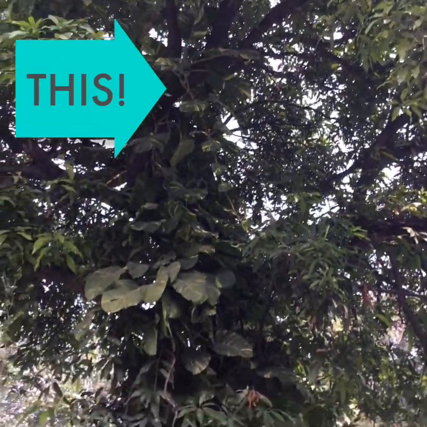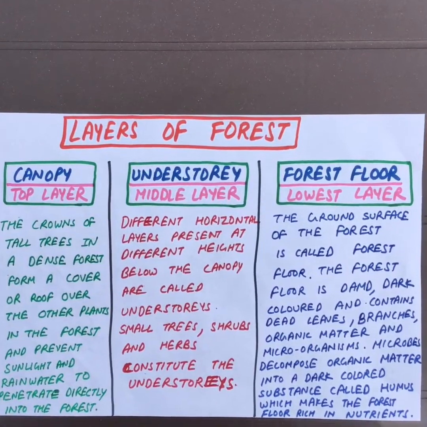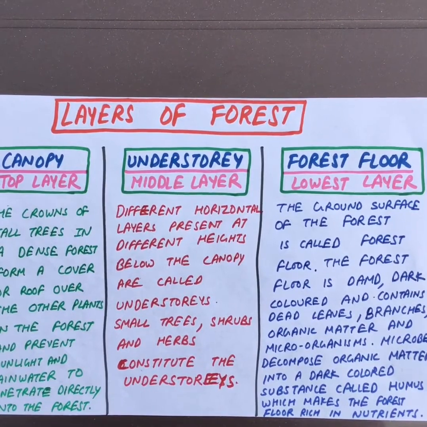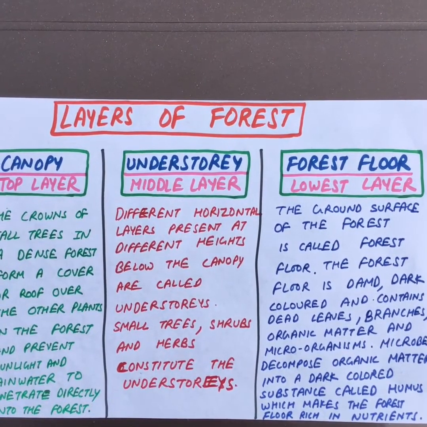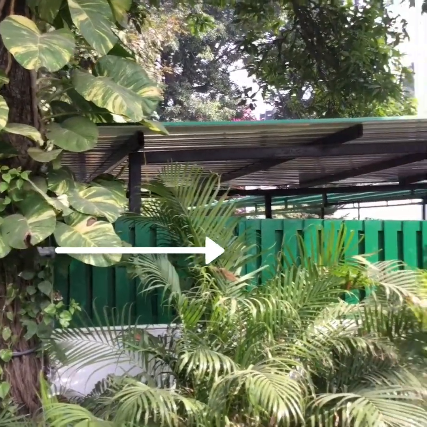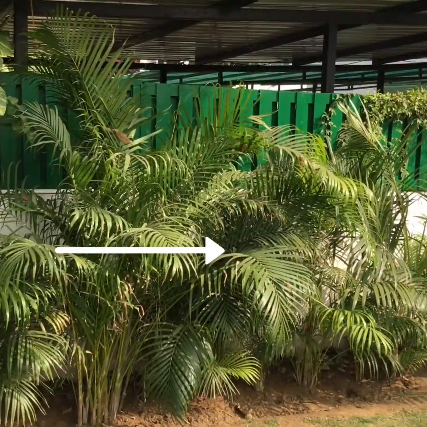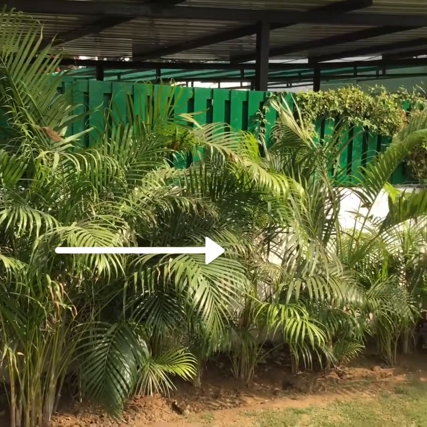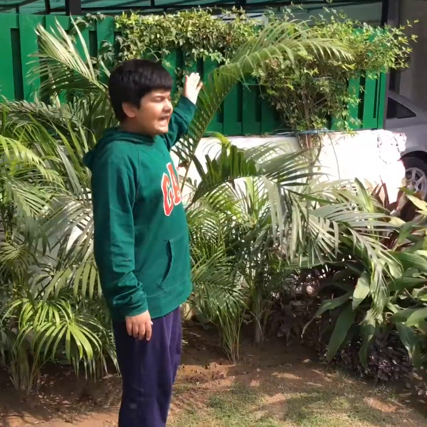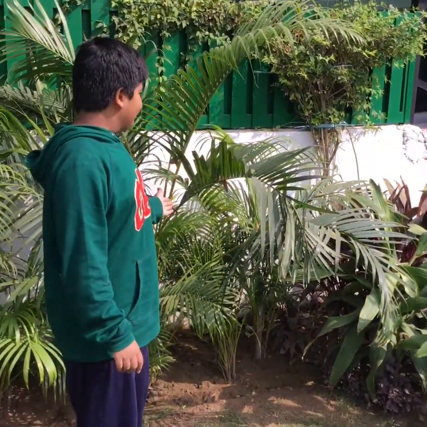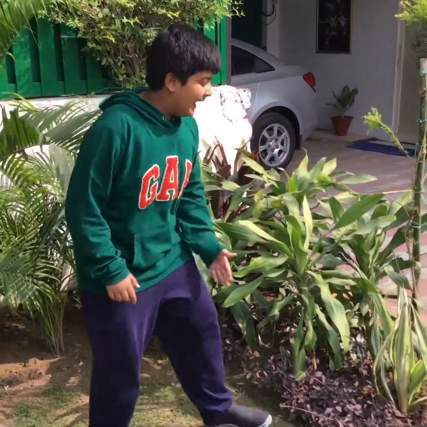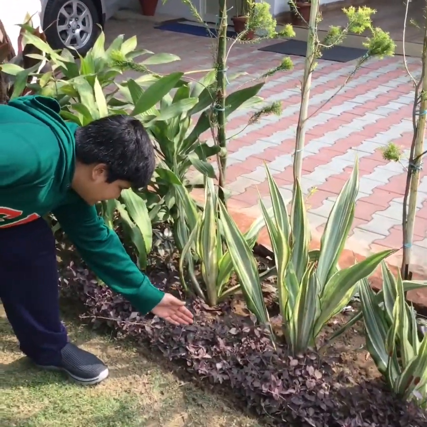The understory is the middle layer. The different horizontal layers present at different heights below the canopy are called understories. These shrubs act as understories. The tall shrubs form the upper layer of the understory, followed by the small shrubs and by the herbs.